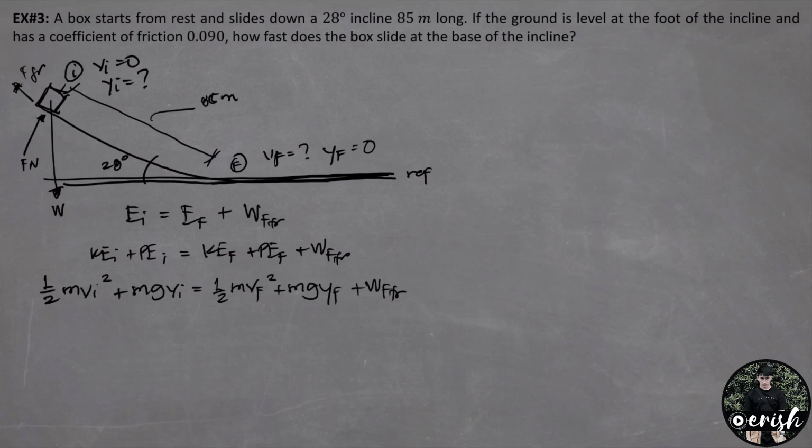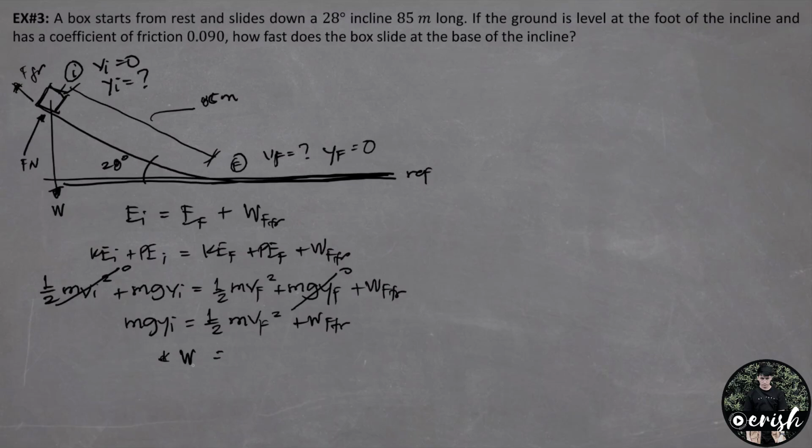Again, 0 ang ating initial velocity and 0 din yung ating final position. We have now here mass times gravity times initial position equals 1/2 times mass times final velocity square, na siyang hinahanap, plus work done by the force of friction. Take note that yung work natin is just simply equal sa force times the distance.